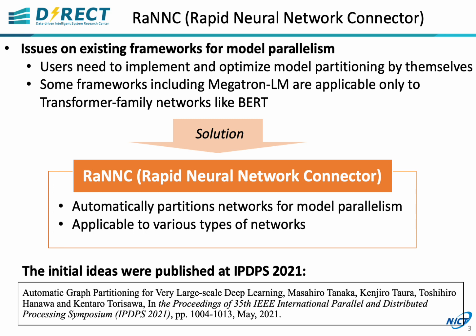The existing frameworks for model parallelism have some issues. First, users need to implement and optimize partitioning by themselves. Next, some frameworks like Megatron-LM are applicable only to transformer family networks like BERT. To address these issues, we developed RaNNC, a middleware that can automatically partition various types of networks for model parallelism. The initial ideas of RaNNC were published at IPDPS 2021, the IEEE International Parallel and Distributed Processing Symposium.